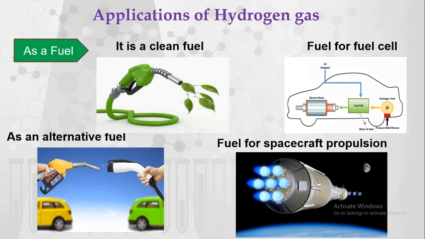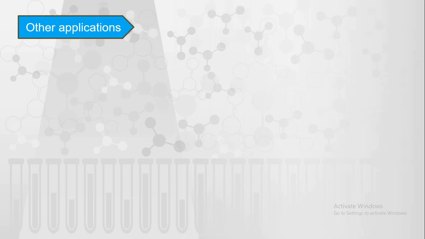Then other applications: we have already seen the reducing agent. Because of this reducing property, addition of hydrogen is nothing but a reduction reaction. So hydrogen can be used as a reducing agent in different chemical reactions.